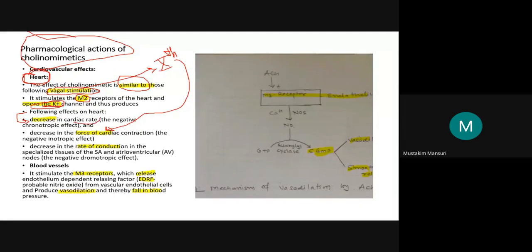Decrease in rate we denote as a negative chronotropic effect, for chrono. And we will have the negative inotropic effect, that is a decrease in force of contraction. The third effect is that the rate of conduction is also decreased, and that is why we get the negative dromotropic effect.